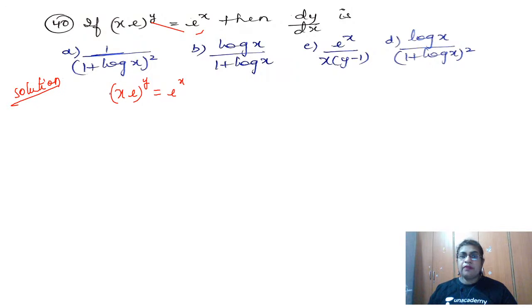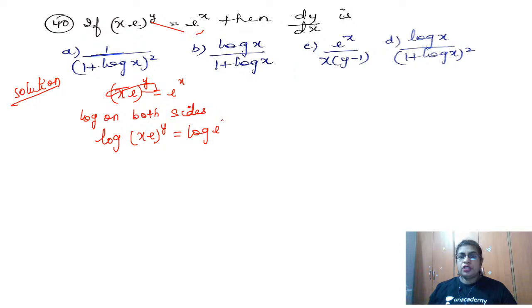But wherever I find powers as function of x, what comes to my mind is only log will help me. So yes, I am taking log on both sides. Clear? So let me take log on both sides. So what is it that I am going to get? Log of (x e)^y is equal to log of e to the power x.